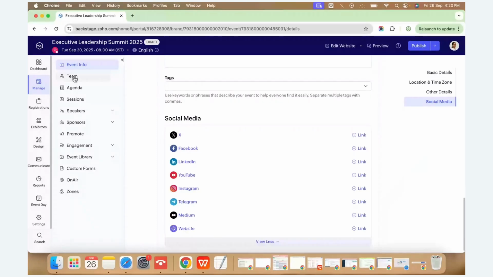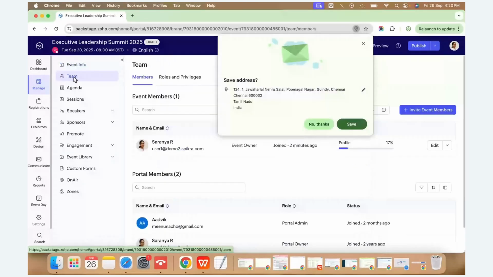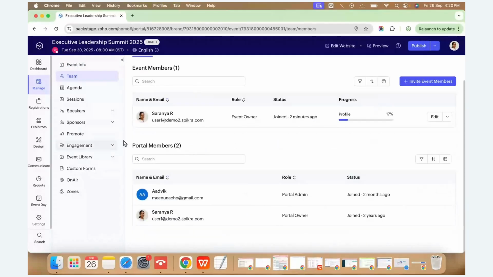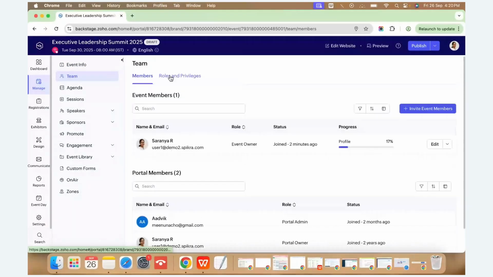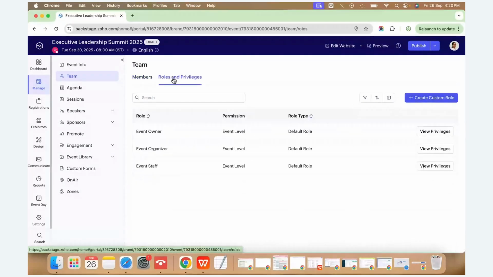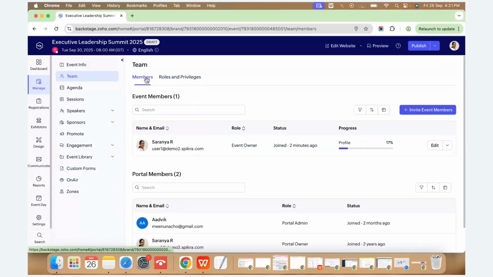Then under team members, you can add your team members who are going to be part of this event. You can add them here. So here I have added myself and also Mina. From here we can configure the roles and privileges. By default, Backstage has three roles: owner, organizer, and staff. You can also create custom roles and assign them to team members based on the access you want to give them. You can customize that as well.